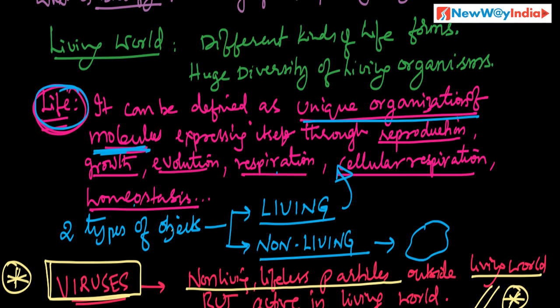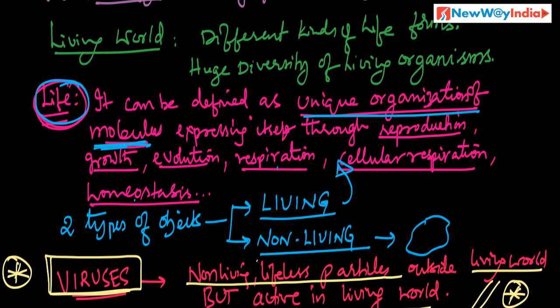2 types of objects basically: one is living and one is non-living. And viruses are actually non-living lifeless particles outside living world but active in living world. In the next videos we see in detail about all the 4 chapters, starting with living world.